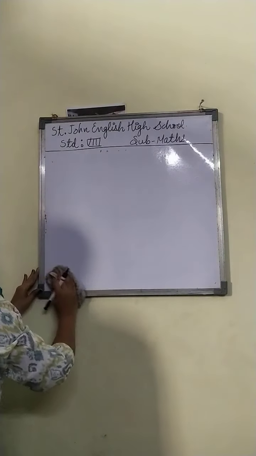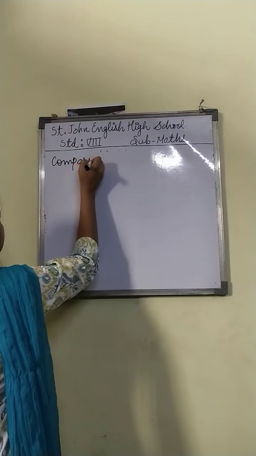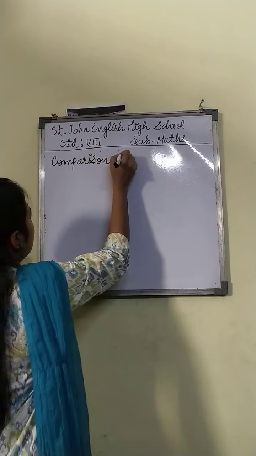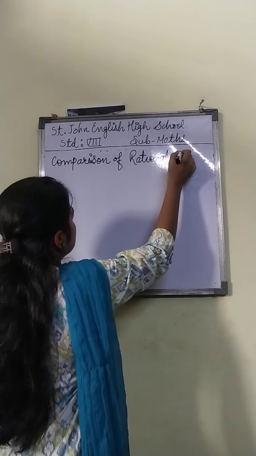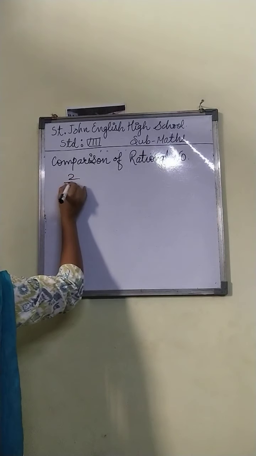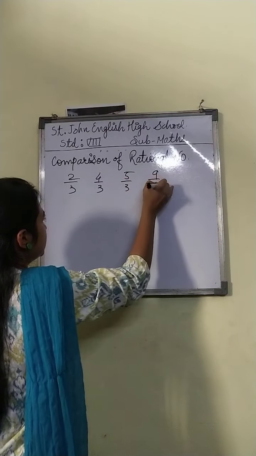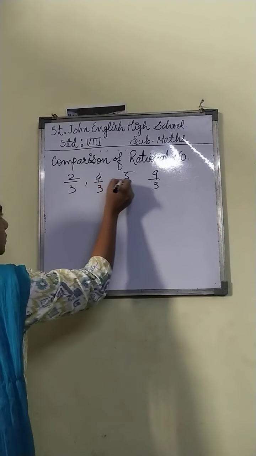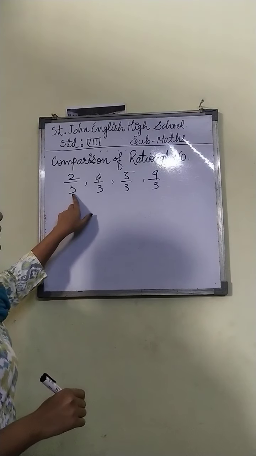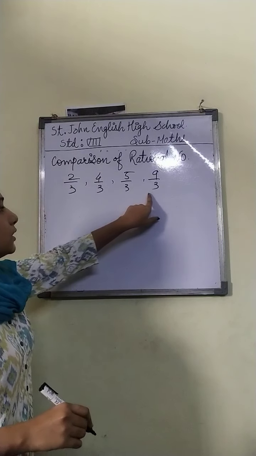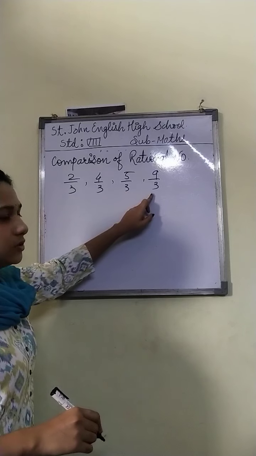Next is comparison of rational numbers. Now, 2 by 3, 4 by 3, 5 by 3, 9 by 3. These four are rational numbers. What similarity can you find here? In the denominator, all the numbers are the same, or I can say that all the rational numbers have the same denominator.